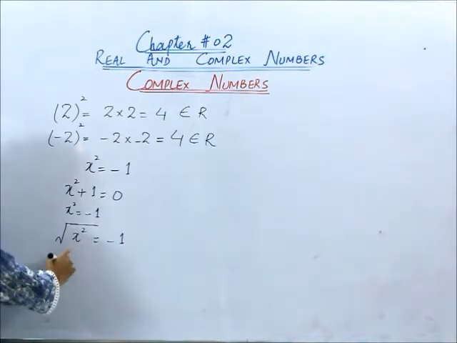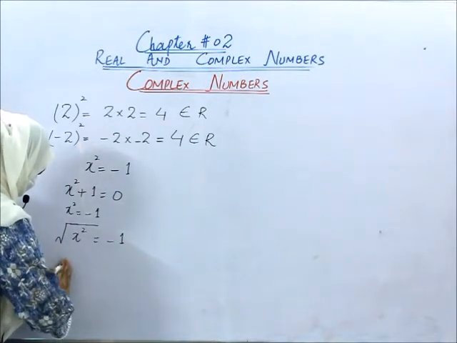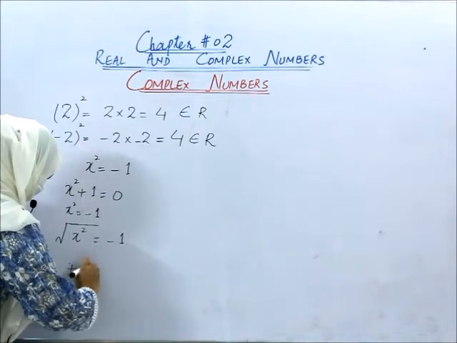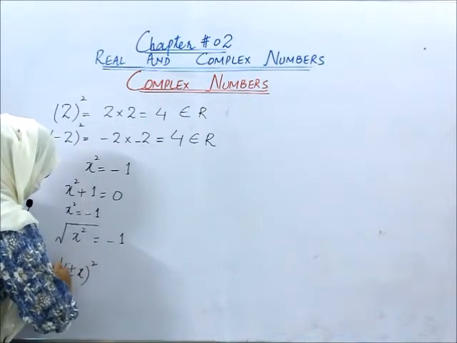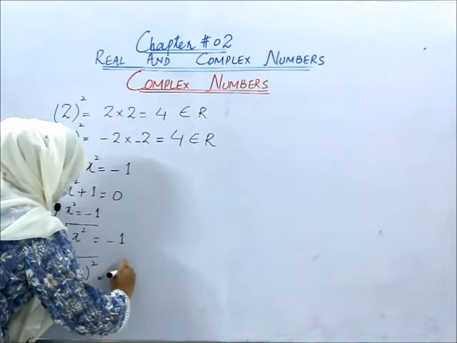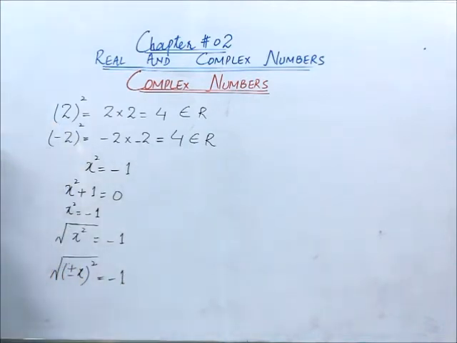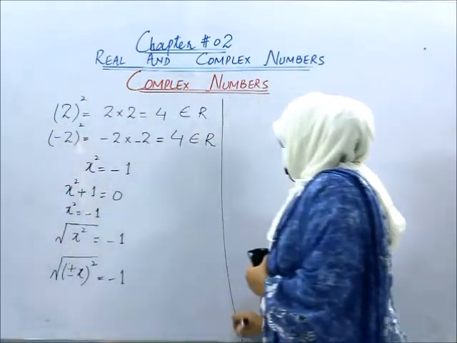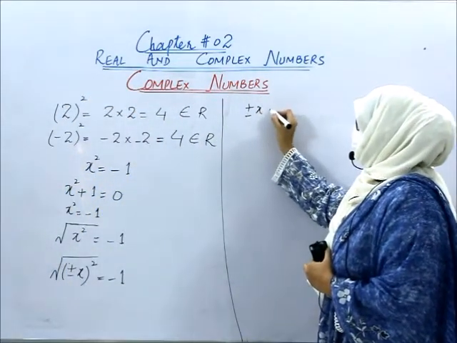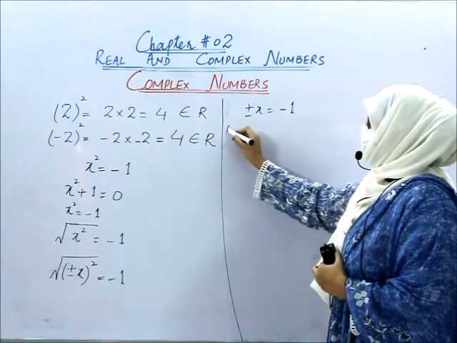Now can we write x square as plus minus x whole square and then we will take the square root? As all of you know, when we eliminate the sign of the square, we will have plus minus. Now can I write it like this? Plus minus x is equals to square root of minus 1.